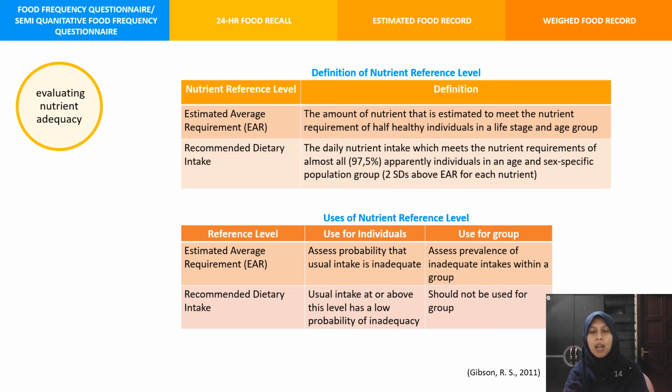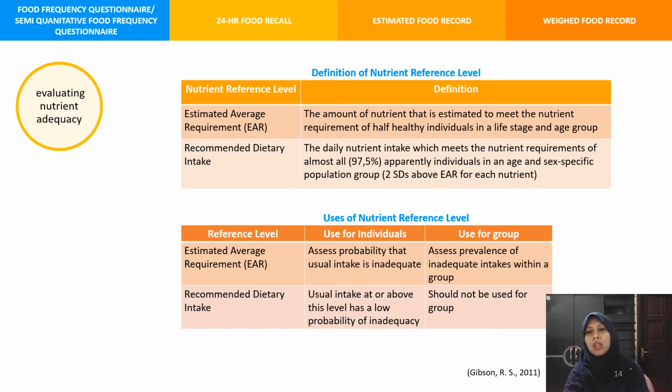If someone has an intake that is below the estimated average requirement, it means that this individual has a higher probability that the intake is inadequate. And if someone has an intake that is above the RDI, it means that this individual has a low probability of inadequacy.